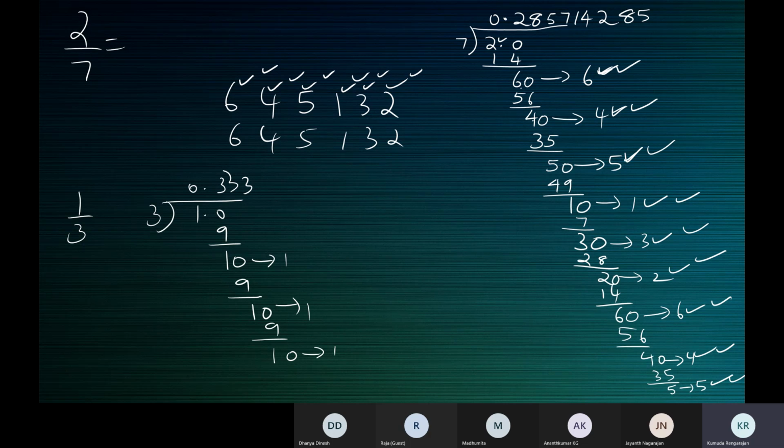Either the same remainder repeats, or a set of remainders like this: 6, 4, 5, 1, 3, 2. You will get different sets of remainders. Not that everywhere 645132 will repeat. So like this, either a single number, like 1, repeats itself. The remainder 1 repeats itself. Here the remainder is 1 everywhere. Every stage you get remainder 1. So here also the division does not come to an end with a 0 remainder.